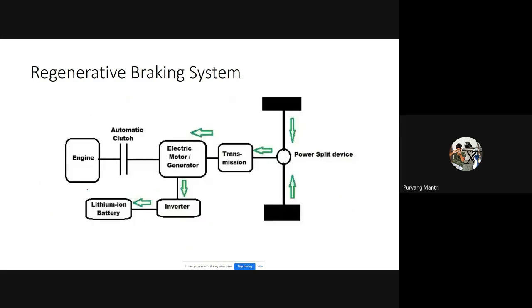Now, this regenerative braking system is an advanced technology, or let's say a new technology which we are going to see in our electric vehicles. Technically, it is not new. It has been in use for quite some time now. But why we call it new is because people, the owners, are not aware of this system.